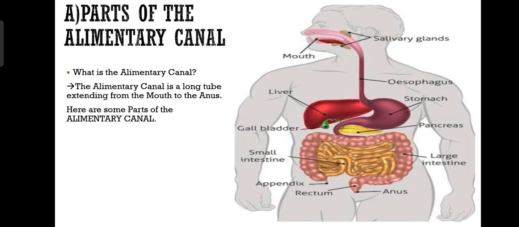The parts of the alimentary canal. What do you mean by the alimentary canal? The alimentary canal is a long tube extending from the mouth to the anus. There are different parts thereof. We have the mouth first, esophagus, stomach, pancreas, liver, small intestine, large intestine, rectum, and anus. First, we are going to talk about the mouth in detail.